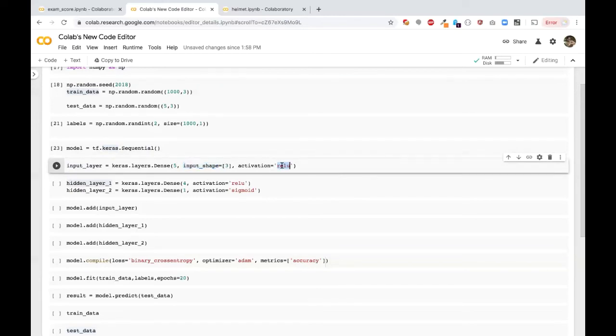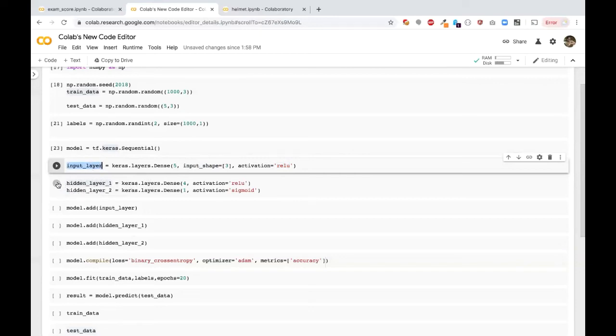And this is something called a ReLU. We'll see slowly what these things are. But right now, you just don't care about these things. Just have this thing and execute this one. So we are going to create an input layer. Now the input layer is created for us. And 2 more layers we are going to create.